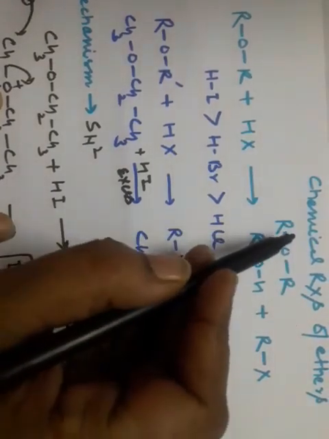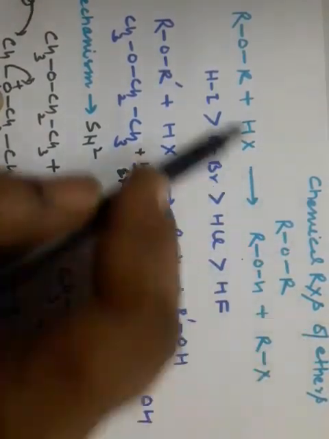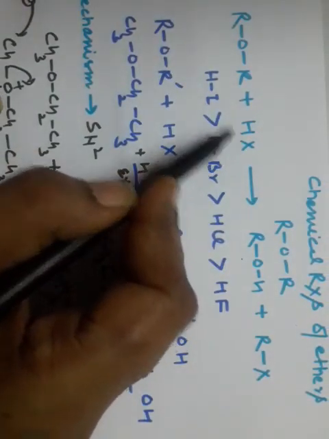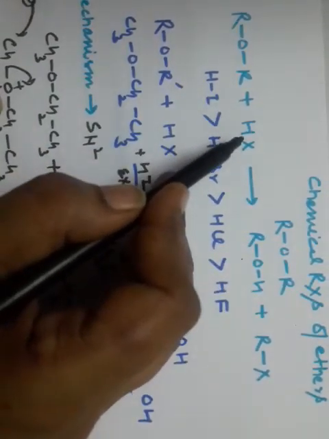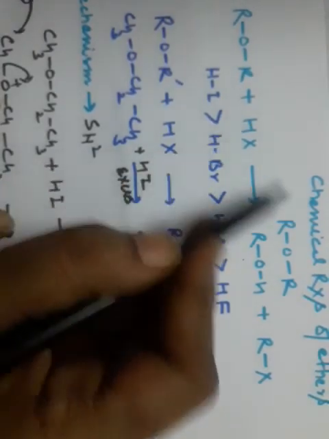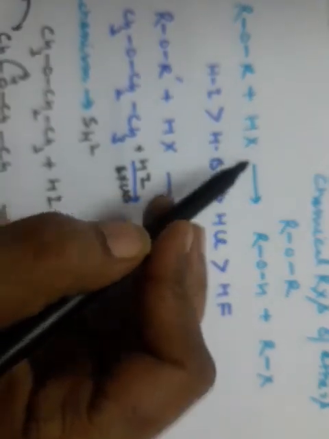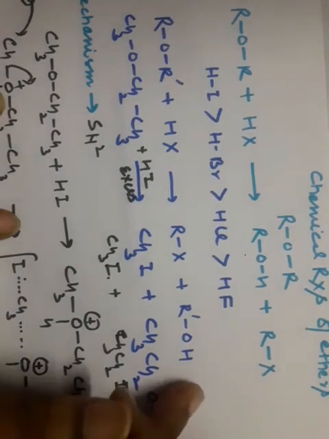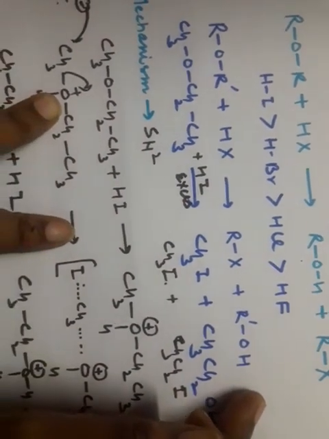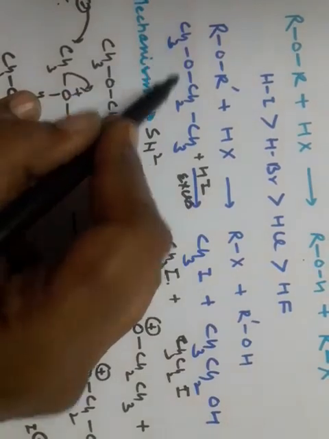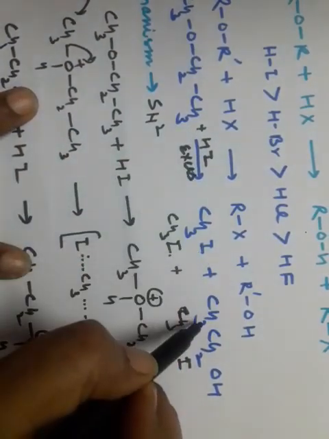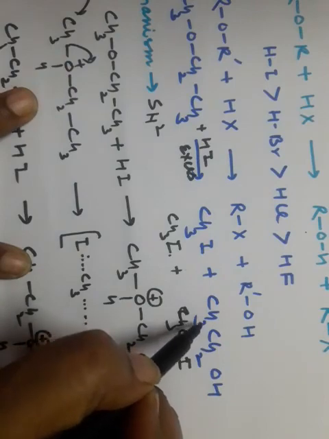Students, we are going to discuss chemical reactions of ether, ether's reaction with HX. When the HX is HI, the reaction is done with a high rate, and with HF the reaction rate is slow. Now we will take an example. Methoxyethane reacts with HI, alkyl halide and ethanol is formed.